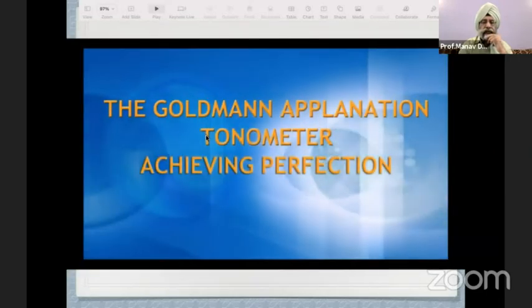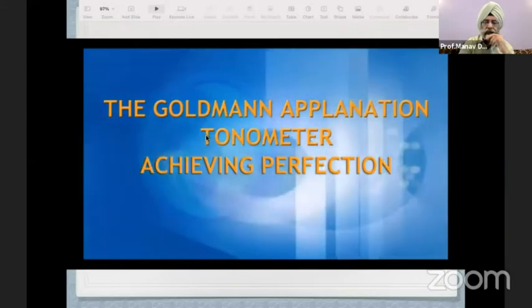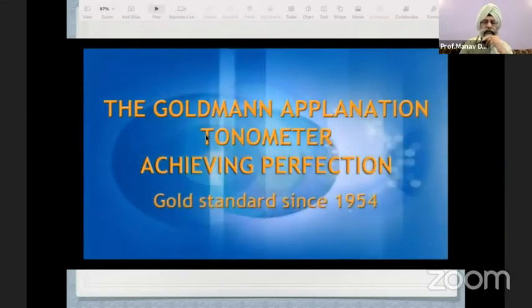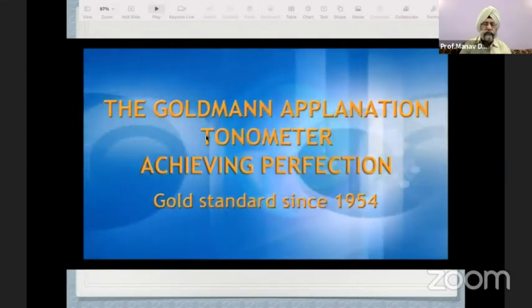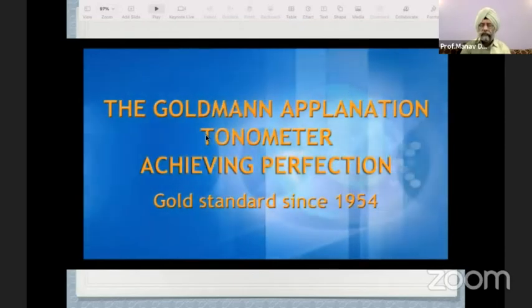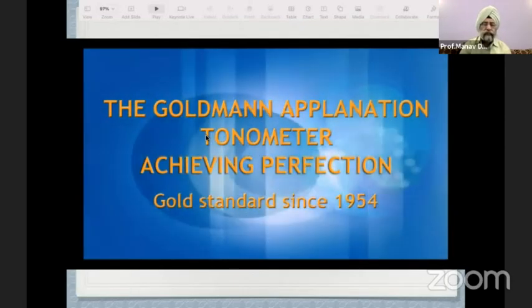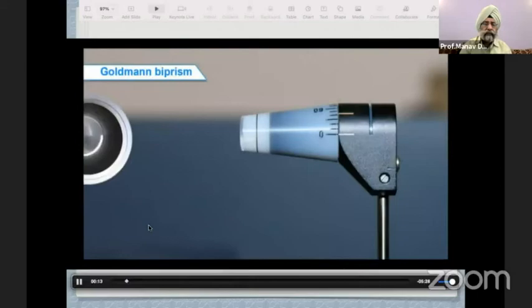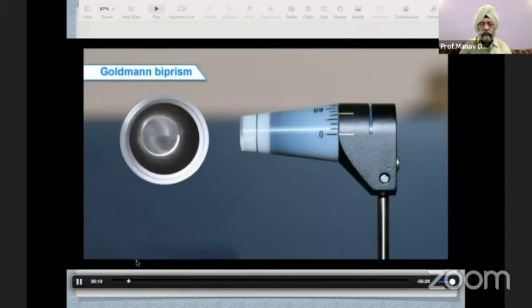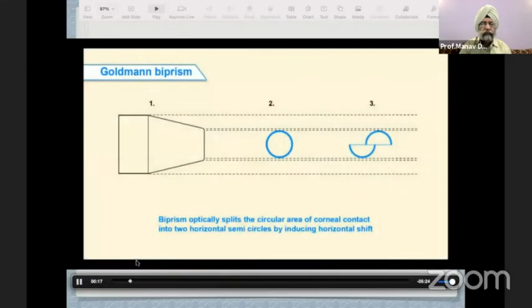Despite all these novel modifications, the principle of applanation, introduced in 1954, GAT still remains the gold standard instrument to measure IOP for the management of glaucoma. The probe consists of a doubling biprism, which is used to applanate cornea, and it optically splits the circular area of corneal contact into 2 horizontal semicircles by inducing horizontal shift.